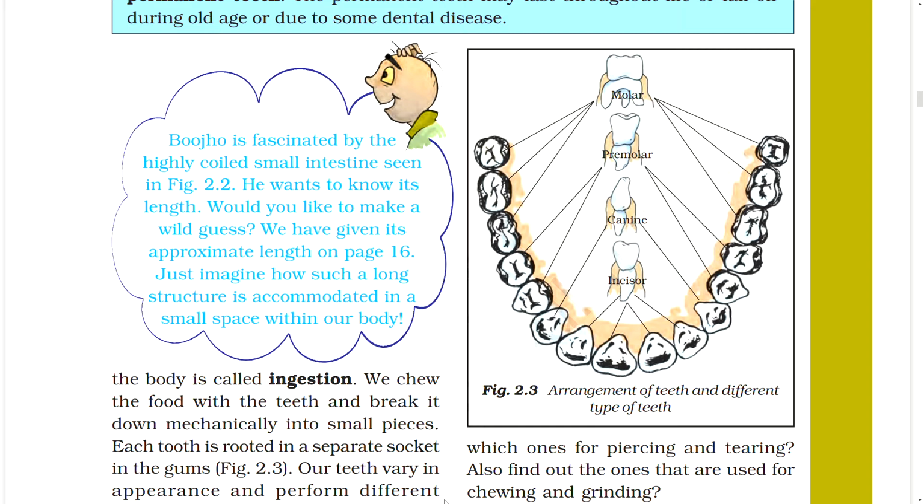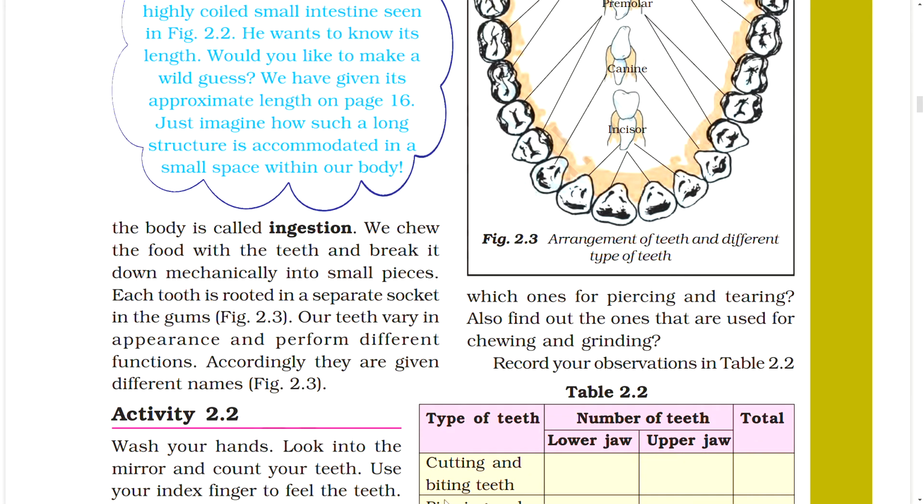Figure. Arrangement of teeth and different types of teeth. Which ones are for piercing and tearing? Also find out the ones that are used for chewing and grinding. Record your observation in a table.